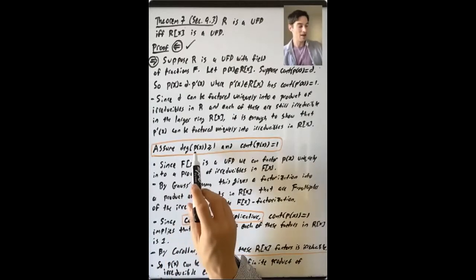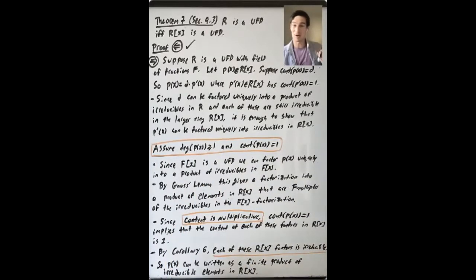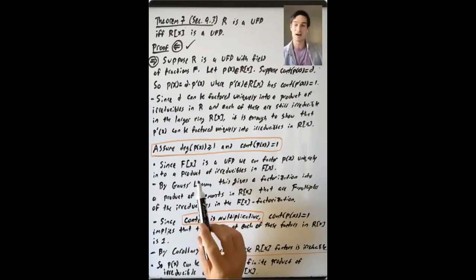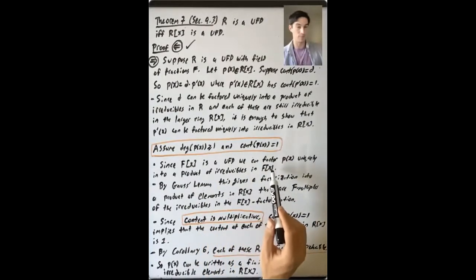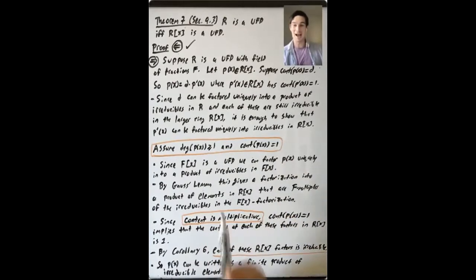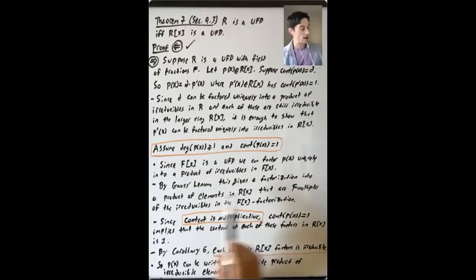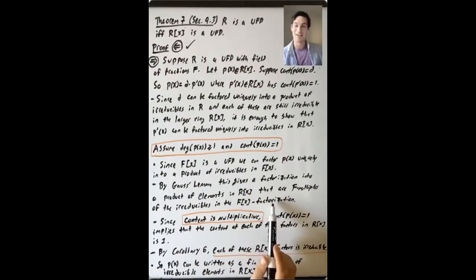Now, we have this polynomial P(x) that's in R[X], but we can think of it as an element of F[X]. And since F[X] is a UFD, we can factor P(x) uniquely into a product of irreducible elements in F[X]. And now we'll apply Gauss's lemma, which says that this factorization in F[X] gives us a factorization into a product of elements in R[X] that are F multiples of the irreducibles in the F[X] factorization. So what does that mean?